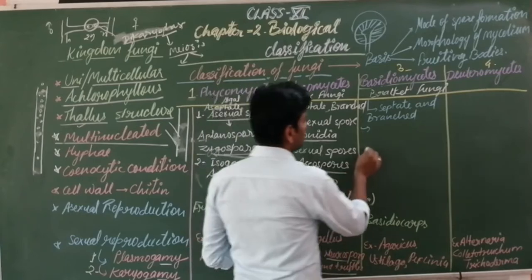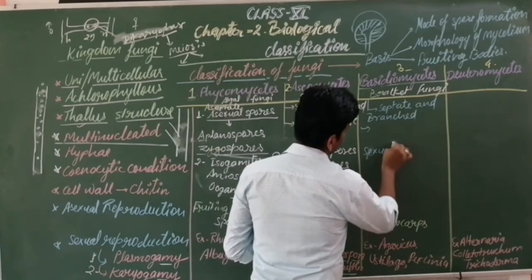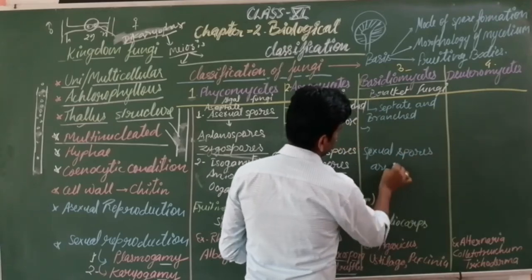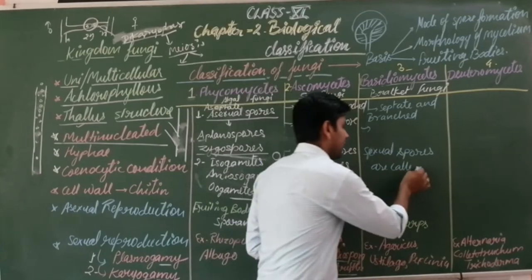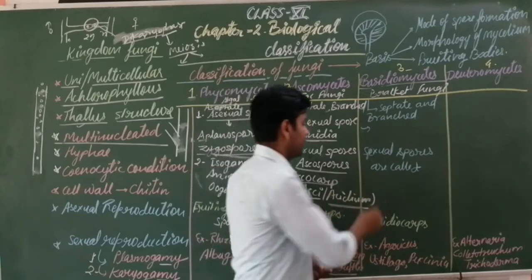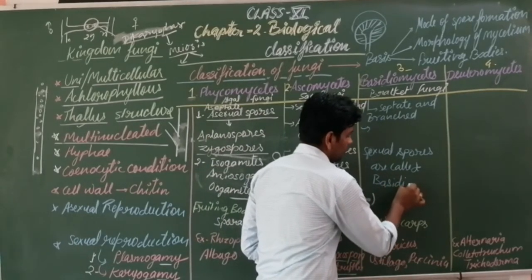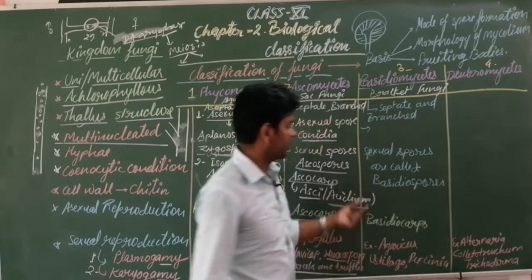What are the sexual spores called? Sexual spores are called basidiospores. Where are basidiospores formed?